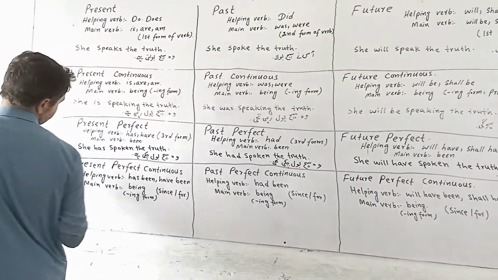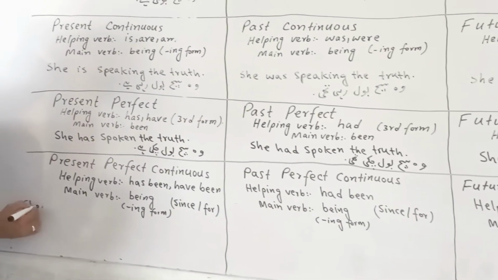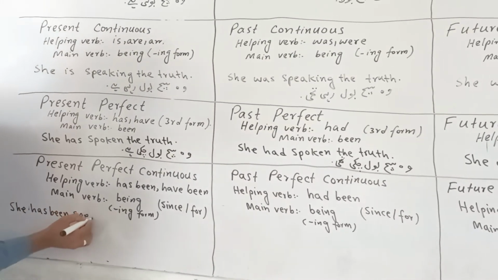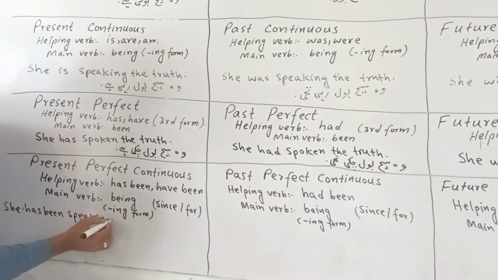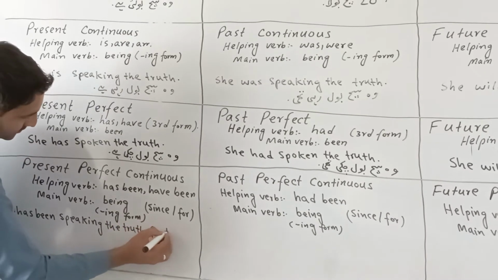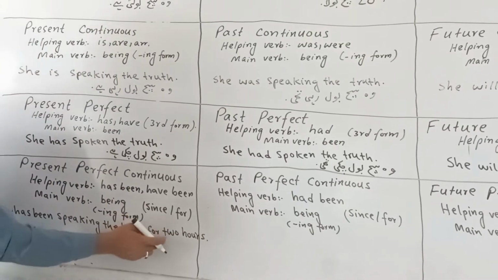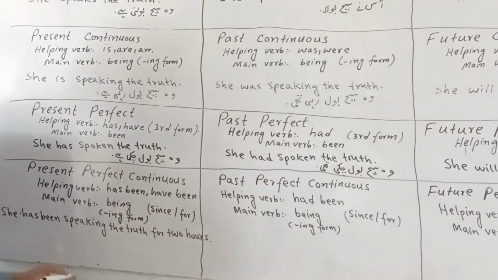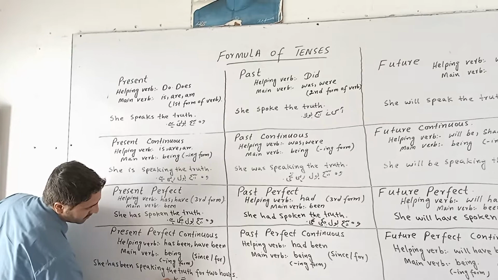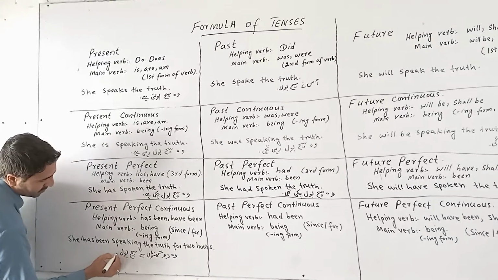In present perfect continuous, the helping verbs are has been and have been. Here we will write she has been speaking the truth for 2 hours. Here we use since and for. Here I use for 2 hours.